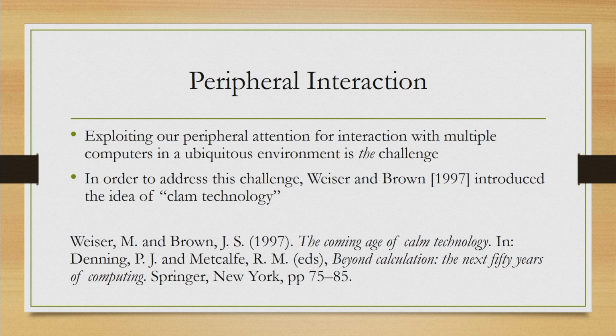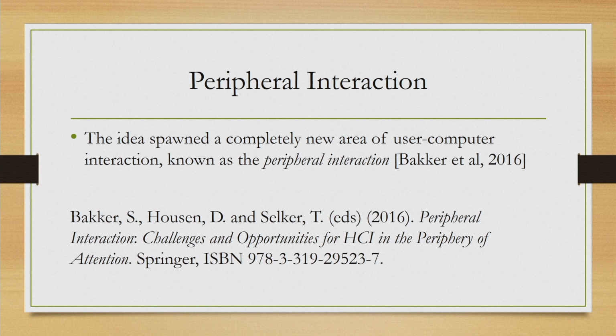Now, in order to address this challenge, in an article, Weiser and Brown in 1997 proposed a new idea called calm technology. You can go through the original article, which was published in a book by Springer in 1997. The article was titled "The Coming Age of Calm Technology." Now, based on this idea, a totally new area of research started, and this is known as peripheral interaction.